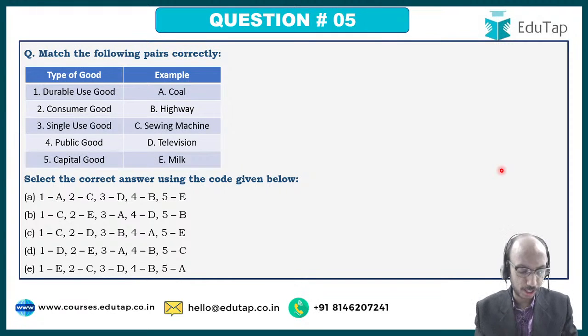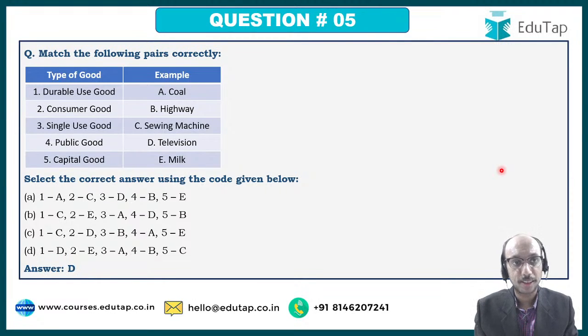I am waiting for certain answers for the 5th question. Shweta Singh has given answer as 5D. Harsh has given answer as 5D. The right answer over here is 5D. If you look at durable use good, is coal a durable use good? Not really. Is milk a durable use good? Not really. Is a sewing machine a durable use good? Probably. Highway? Probably. Television? So there is some confusion. Let us move ahead and check.